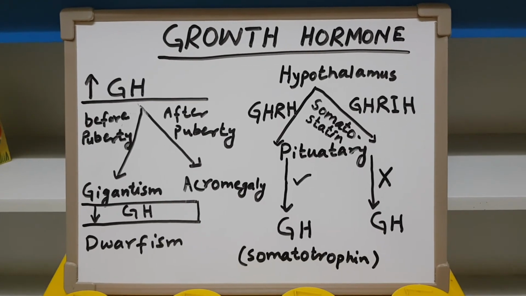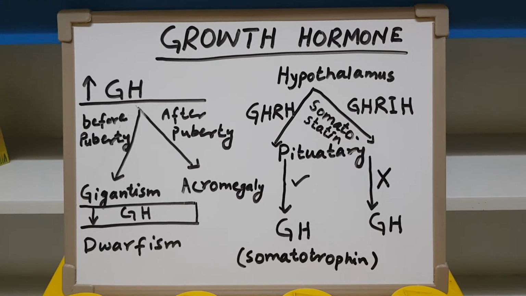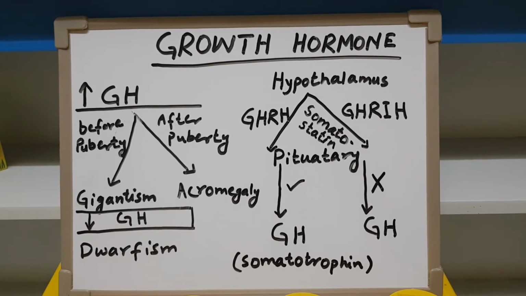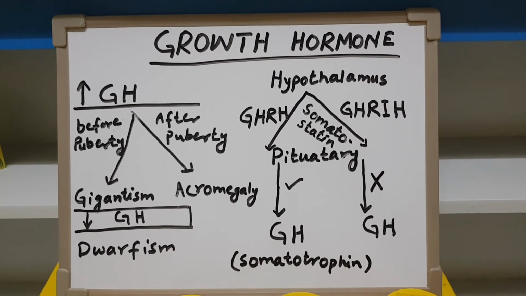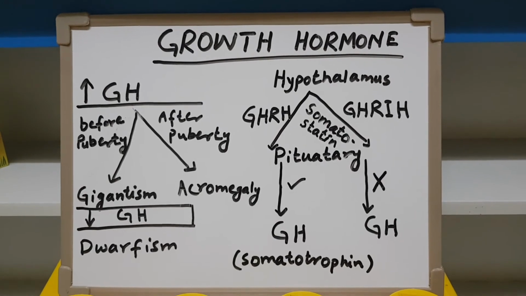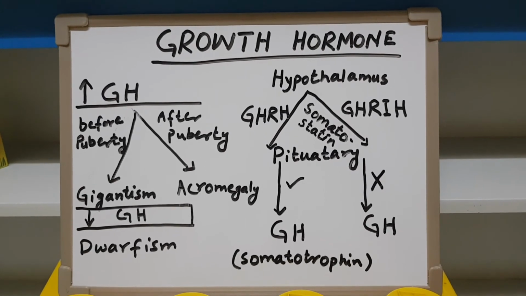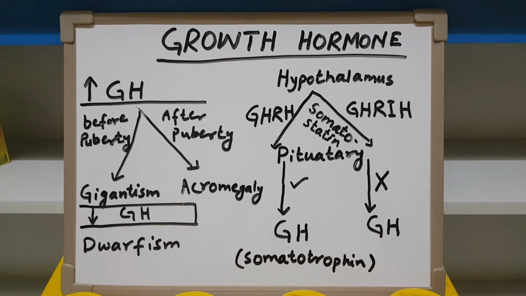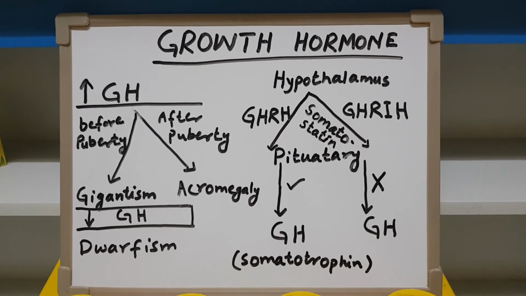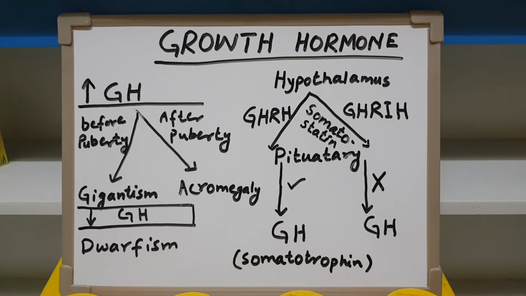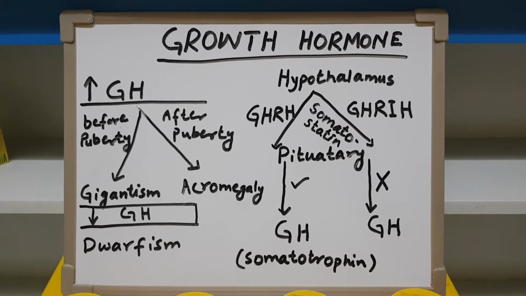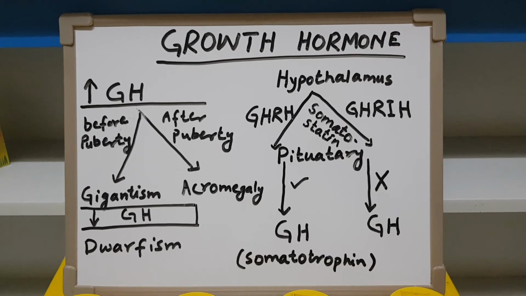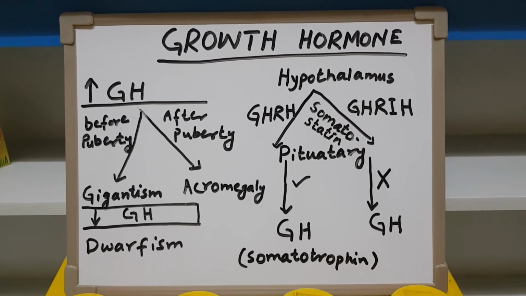And in addition, they do not suffer from any other ailment. If only growth hormone is low, they have only short height, but otherwise their IQ level is just like normal. They are just like any other person. They are equally intelligent. So these are the conditions which result whenever there is a discrepancy in growth hormone. If it is increased above the normal level, it results in gigantism and acromegaly, and if it is decreased below the normal level, it results in dwarfism.